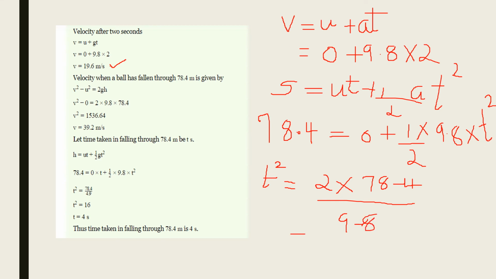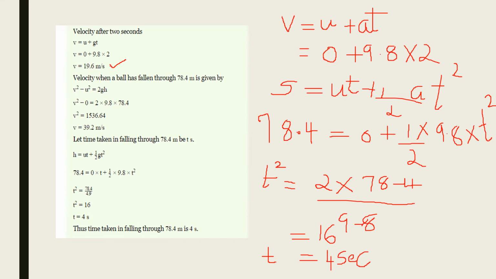So by doing this we will get t square is equal to 16 and the value of t is equal to root 16, that is equal to 4 seconds. So by 4 seconds it will be reaching 78.4 meter.